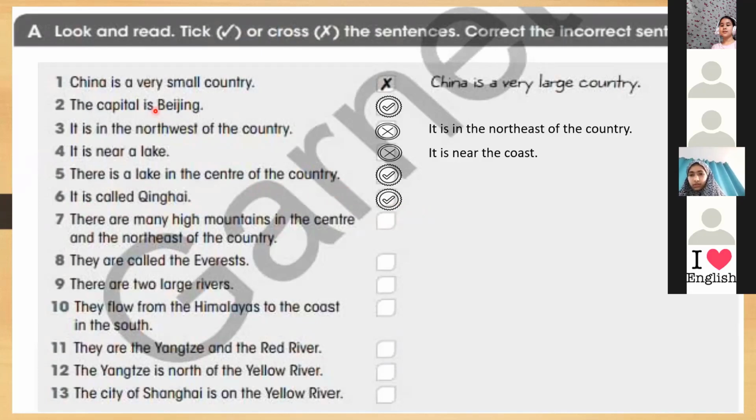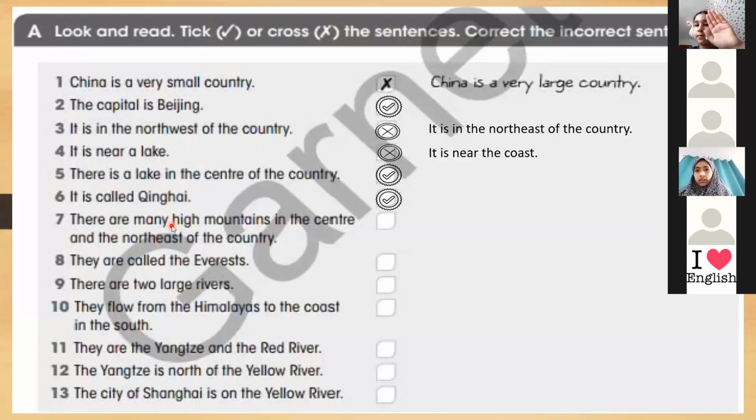As we say here, the capital is Beijing because we are talking about China. So the capital is this, and it's the same here. We are talking about the lake, so we're talking about the lake again. So what about the 7th one? So it's wrong. So who can correct?